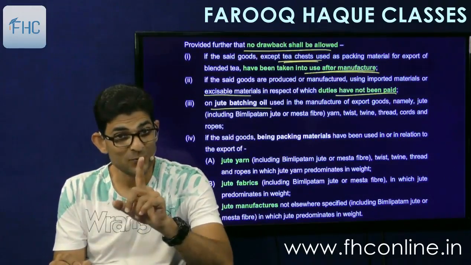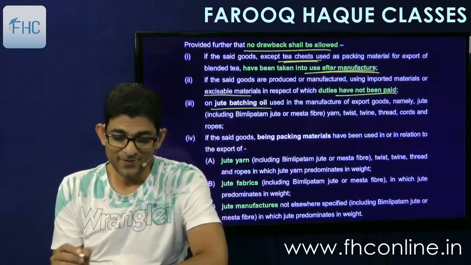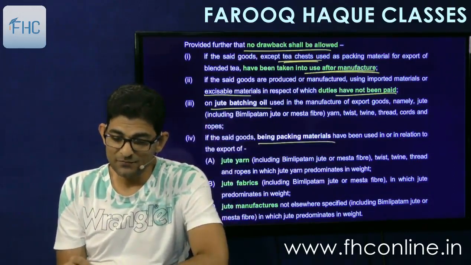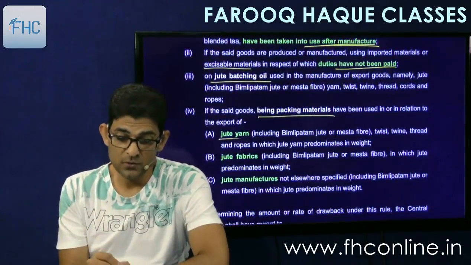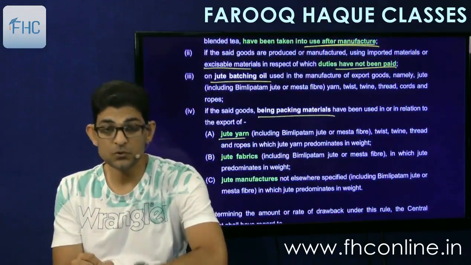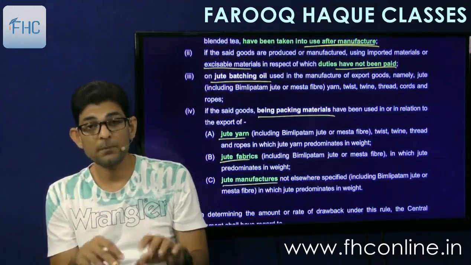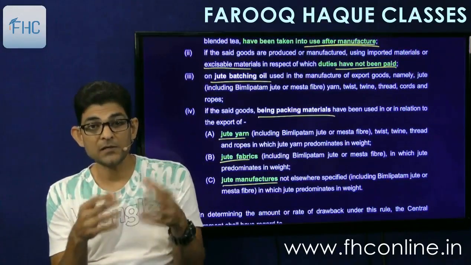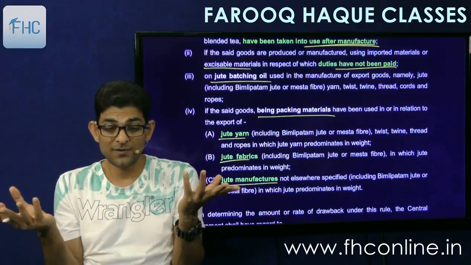I don't know. Okay, just remember the names. Then if the said goods being packing material have been used in or in relation to export of jute yarn, so anything which is any packing material which is used to export jute yarn, jute fabrics and jute manufactures, means different articles of jute. I don't know what the government has against jute.